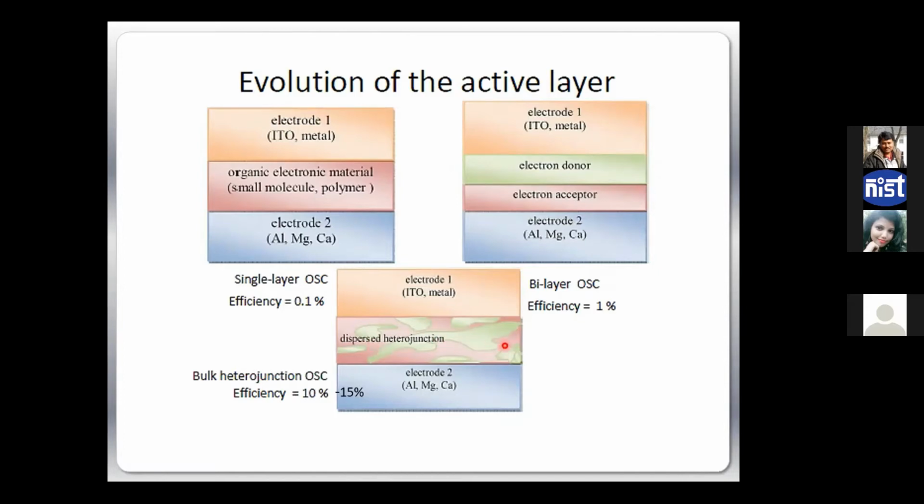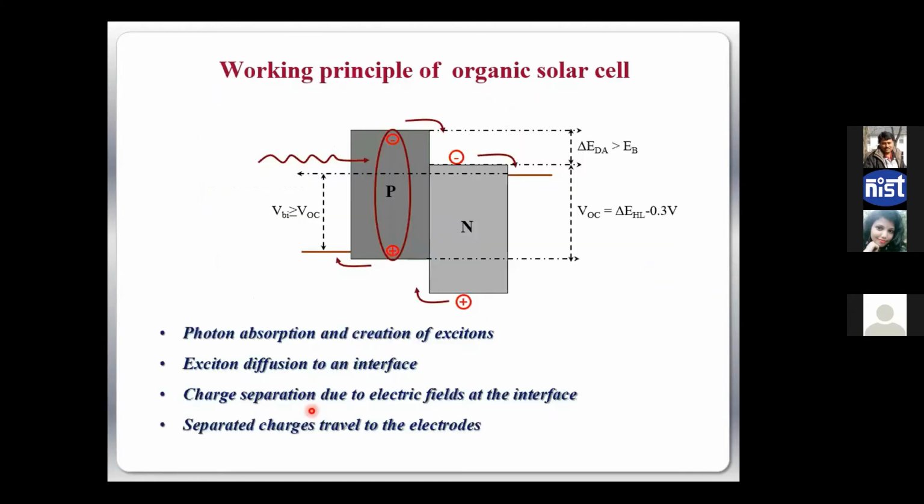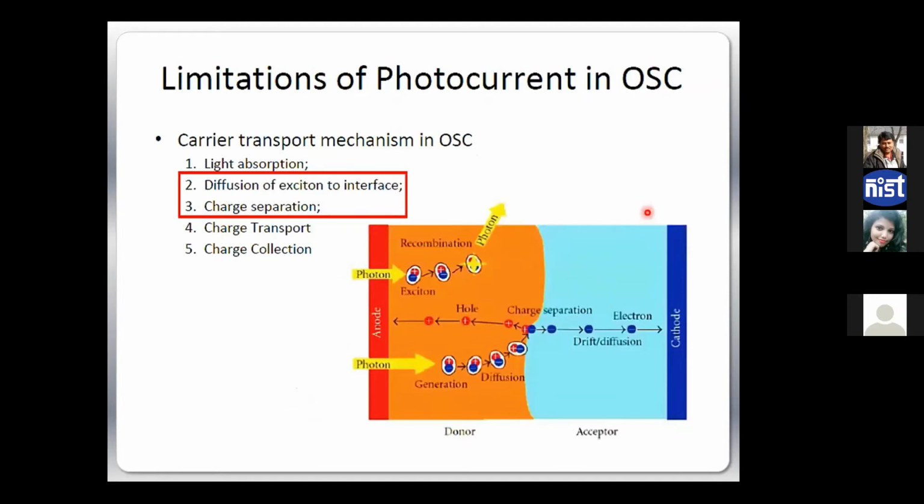From there, the concept of BHJ came, that let us mix the two molecules and they will be everywhere. So we can assume that systematically, symmetrically, we can distribute those interfaces all over the active layer, so anywhere the excitons are generated, they will have an opportunity to go to a nearby PN junction interface, right? So from there, the bulk heterojunction comes and it clicks. It can now produce 15% efficiency. Right. So basically, that is what I'm talking about.